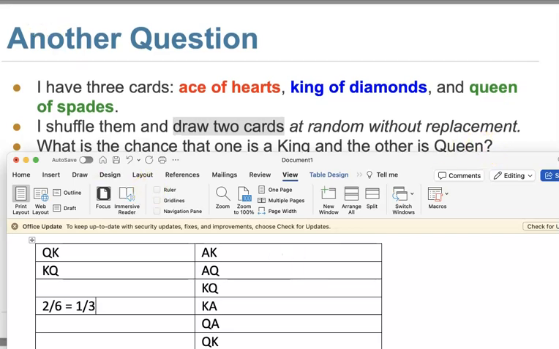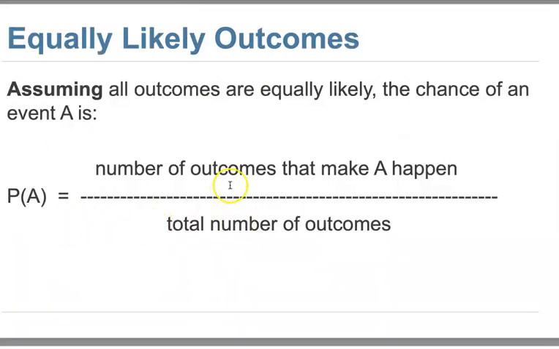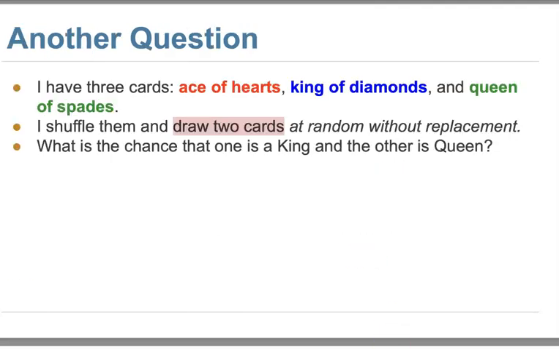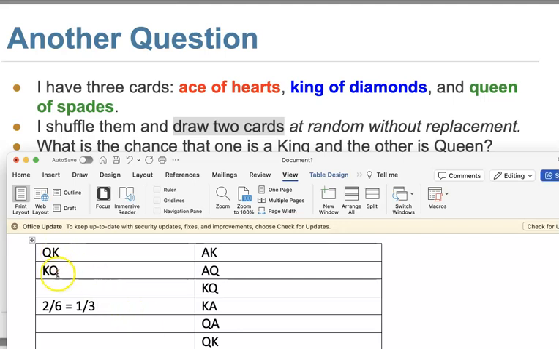So this way, we're using the definition for P of A, the number of outcomes that make it happen. So king and queen, right? They are in no order, so that's why we have 2 combinations. So that's why we have king and queen, so that's why 2 out of 6. So the other way we can think about it is what?